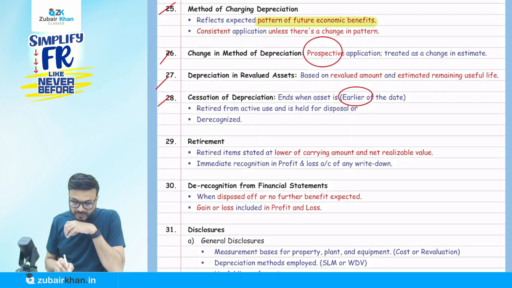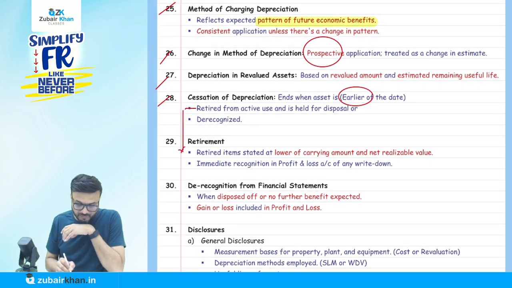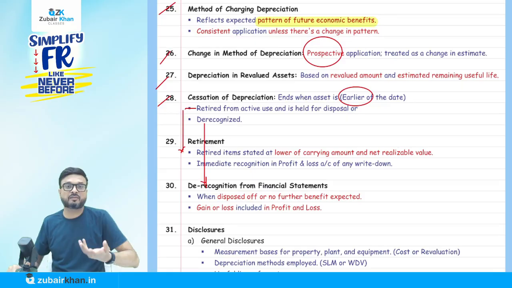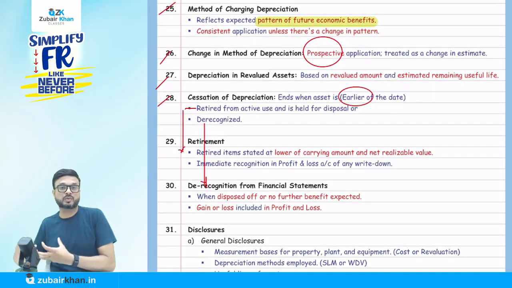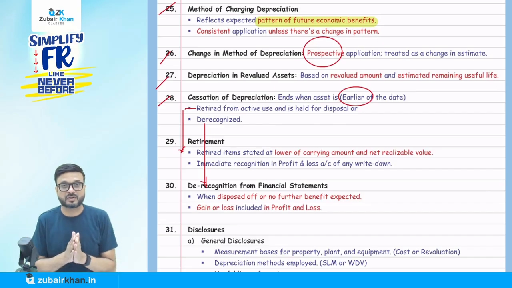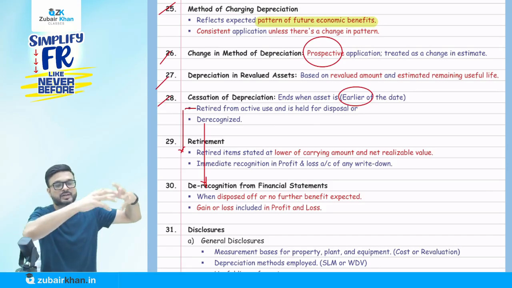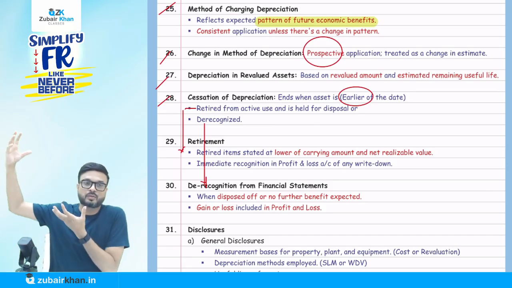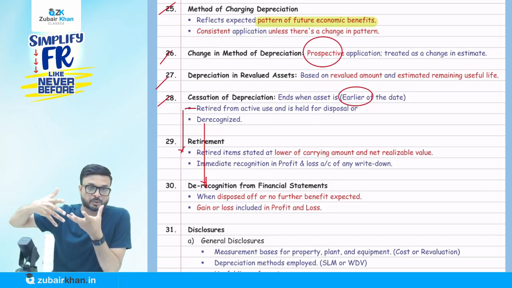retired from active use and held for sale, I will discuss what retirement is, or if you have derecognized the asset. Whatever happens, if you have retired the asset from active use and held it for disposal, or derecognition. So what do we mean by retirement? In case of retirement, we have retired the asset from active use. For example, this is the air conditioner in this room. I don't want to use it here anymore, and it is held for disposal.